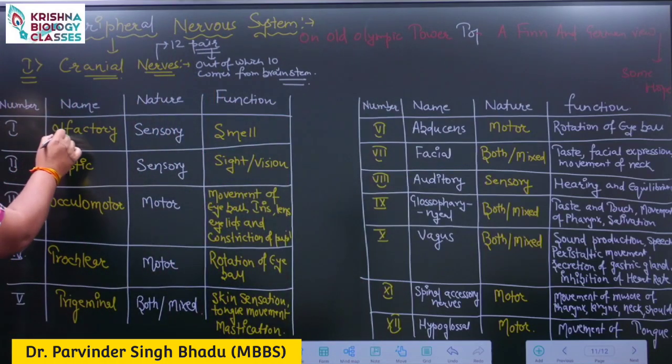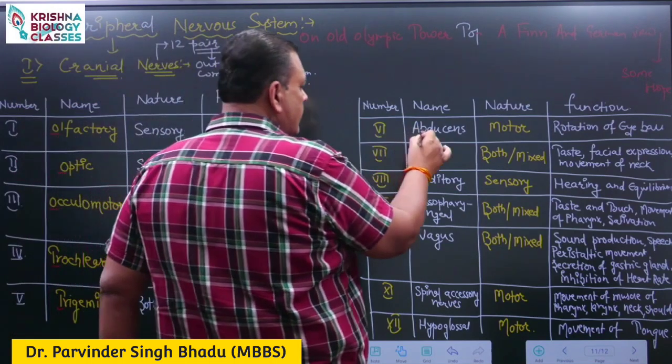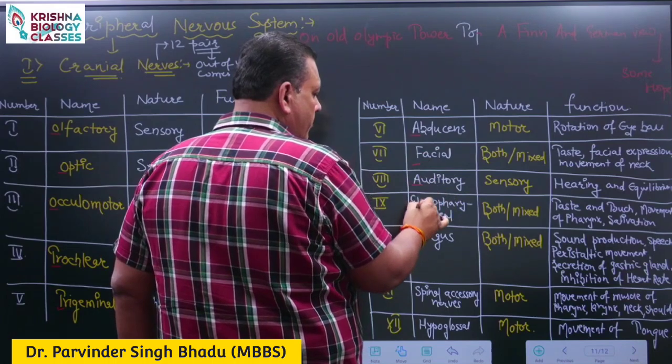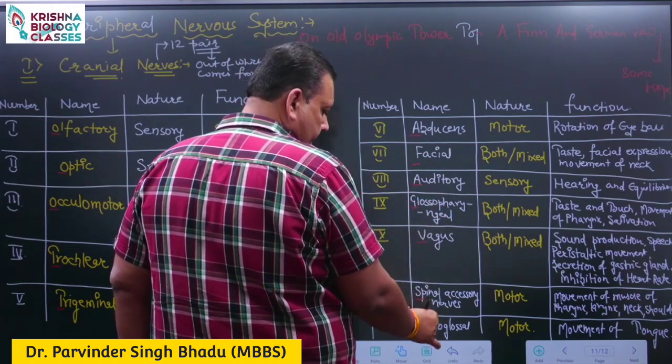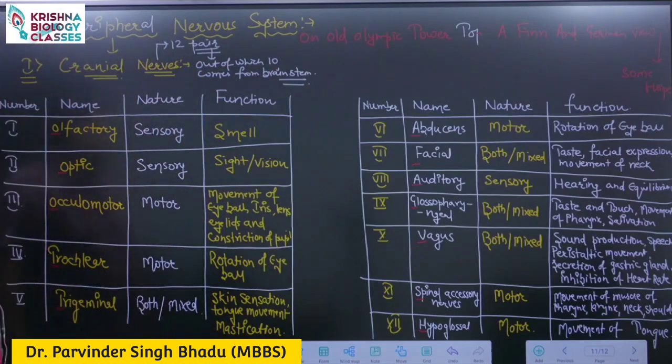So O for olfactory, O for optic, oculomotor, trochlear, trigeminal, abducens, facial, auditory, glossopharyngeal, vagus, spinal accessory and hypoglossal. These are the names of the cranial nerves.